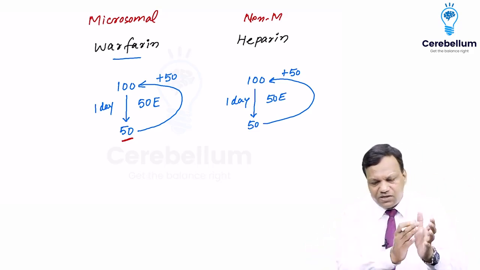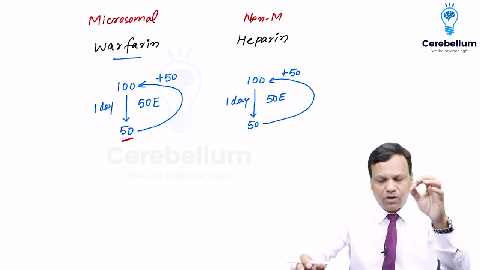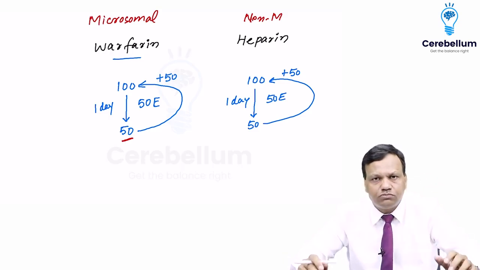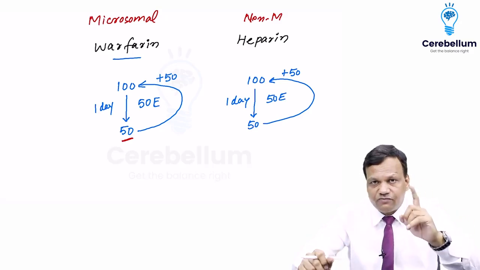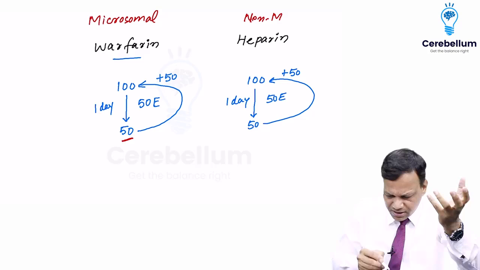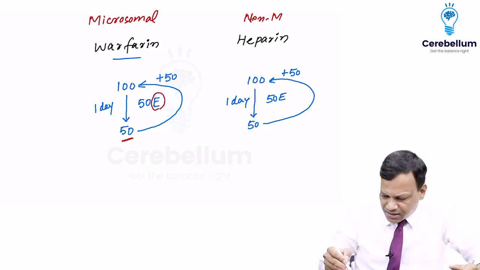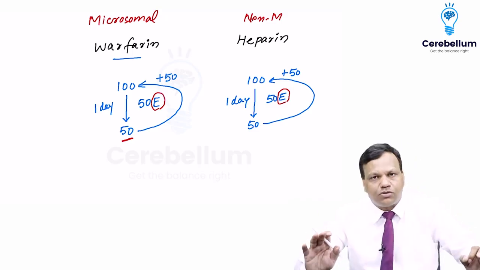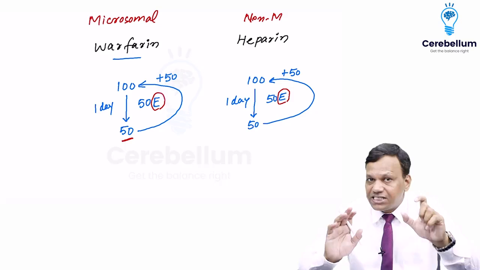So same thing for warfarin, same thing for heparin. Are you able to find out anything different between these two? We have kept everything the same, but there is one thing different. What is the difference? The difference is these enzymes are microsomal and these enzymes are non-microsomal. So whatever happens now will be due to these enzymes only.